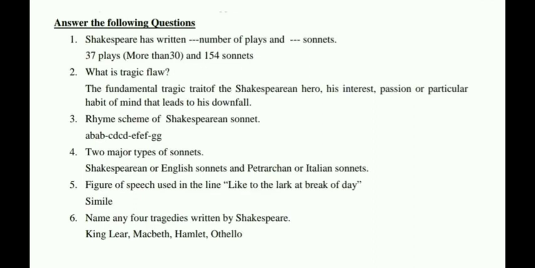Okay, these are the question answers. Shakespeare has written dash number of plays and dash number of sonnets. That is 37 plays and 154 sonnets. Now, what is a tragic flaw? The fundamental tragic trait of the Shakespearean hero is interest, passion, and a particular habit of mind that leads to the downfall. The rhyme scheme of a Shakespearean sonnet is A B A B C D C D E F E F, and the last two G G. There are two major types of sonnets: the Shakespearean or English sonnet and the Petrarchan or Italian sonnet.